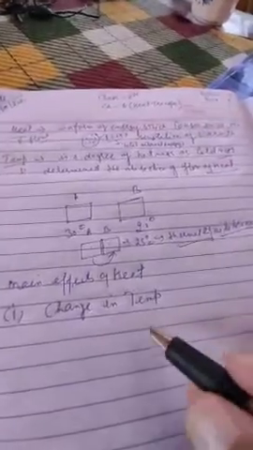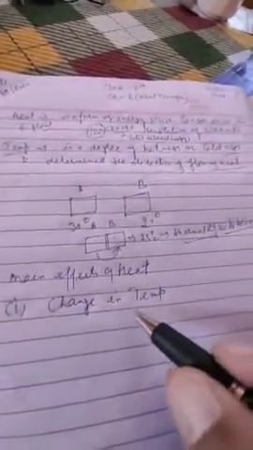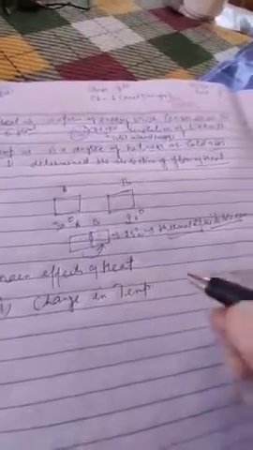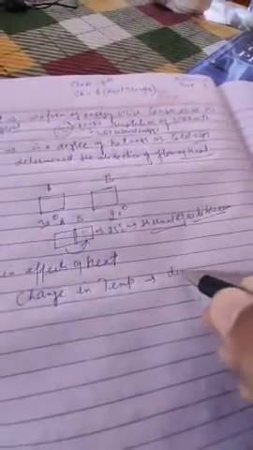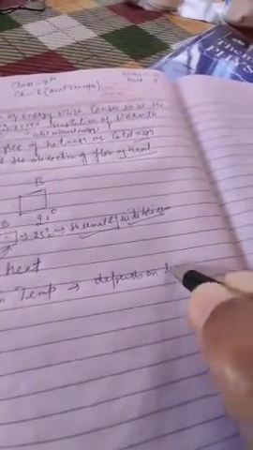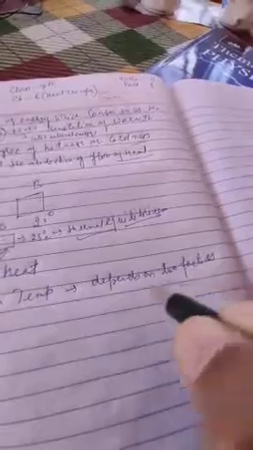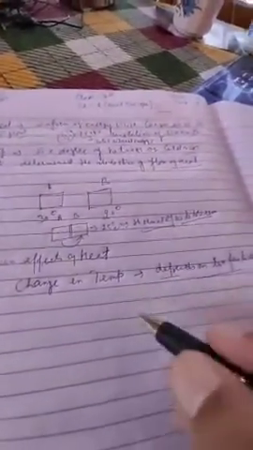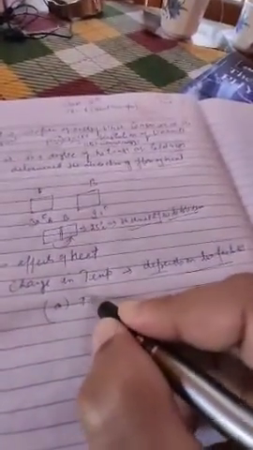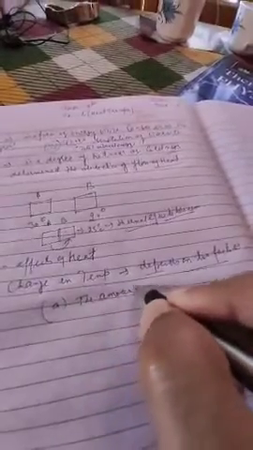Now, the change in temperature of a substance depends upon two factors. There are two factors on which the change in temperature of a substance depends. One is the amount of heat. It means when heat is given to a substance, its temperature may rise.